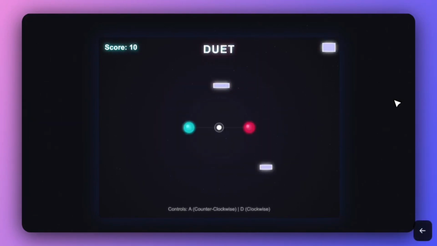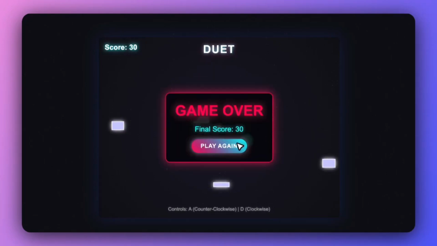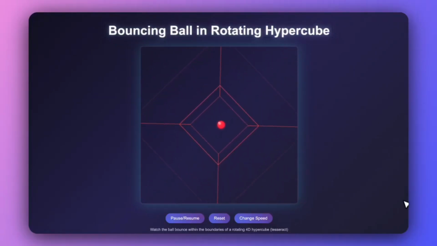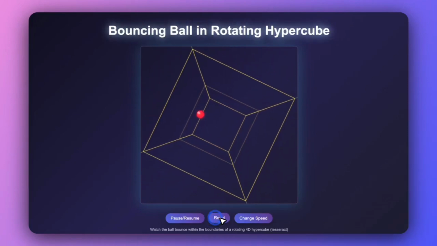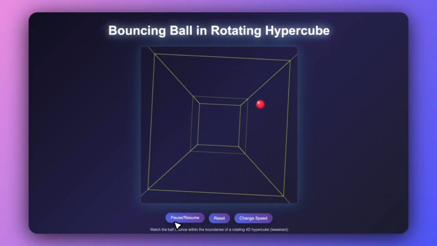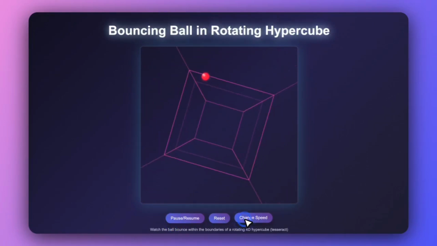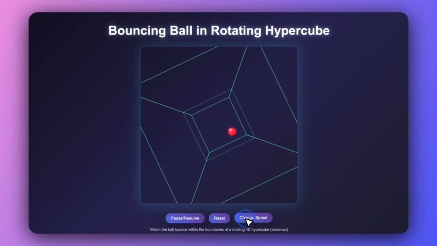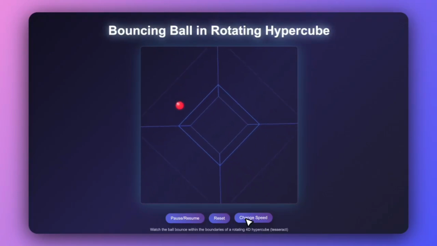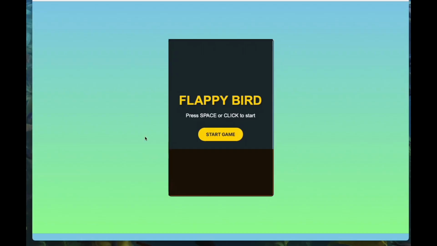And I know you've seen a lot of the hexagon ball spinning examples. This one I think is a little bit innovative. It's a bouncing ball and a rotating hypercube, basically a 3D visualization that's constantly bouncing. I think that's a good play on the hexagon polygon challenge that a lot of people do for these new models, and Qwen 3 did it pretty well.